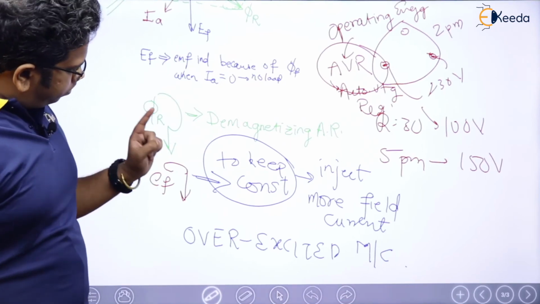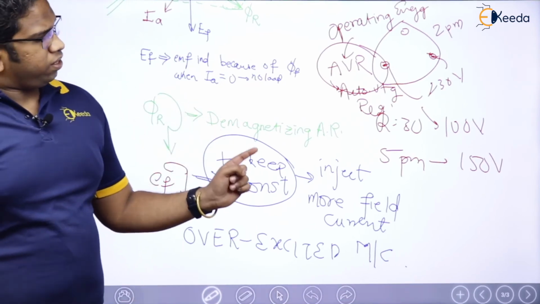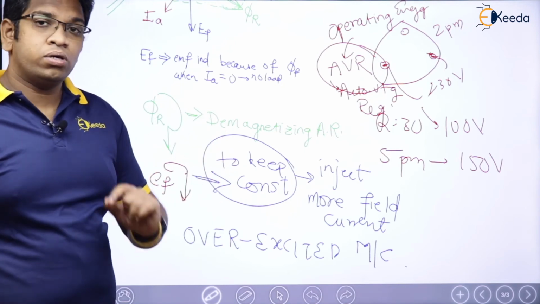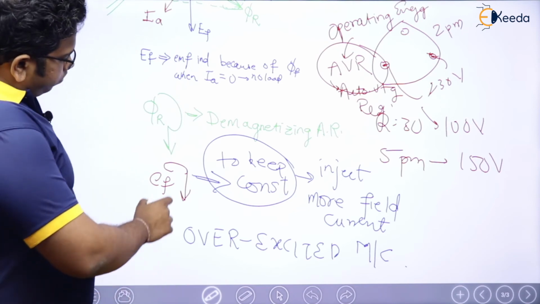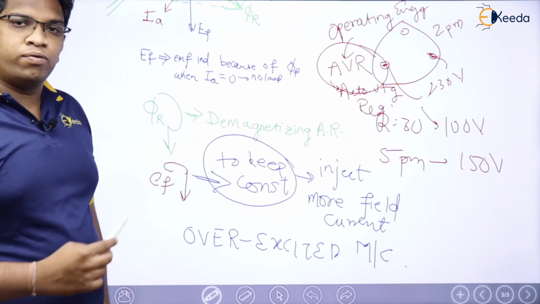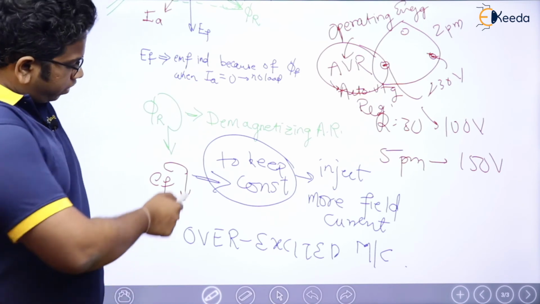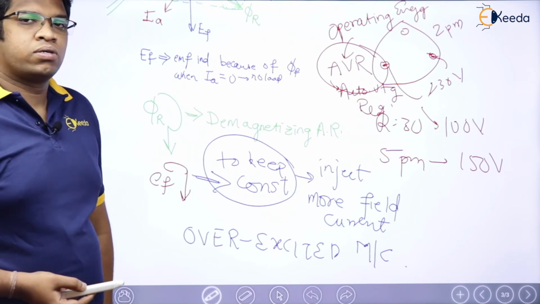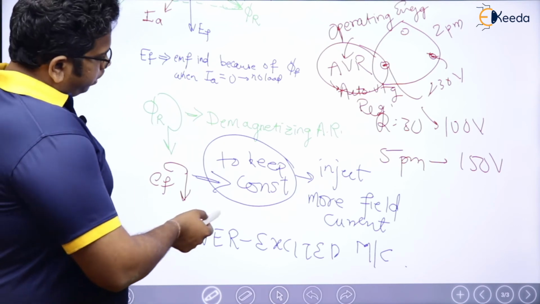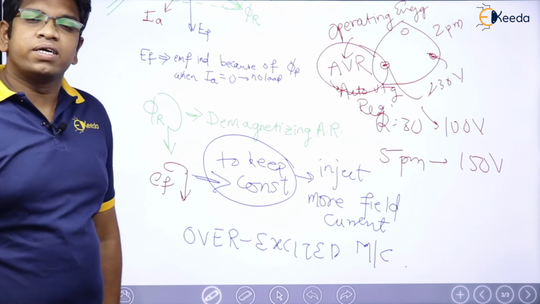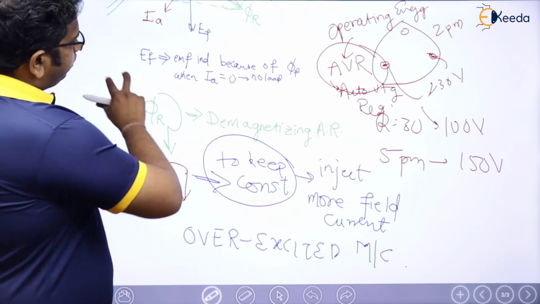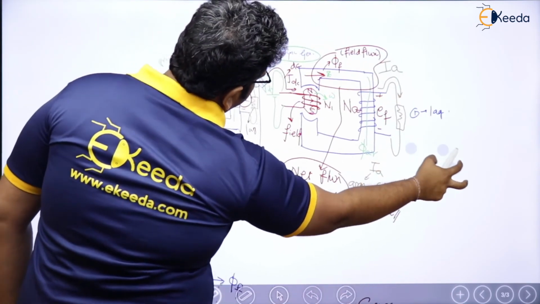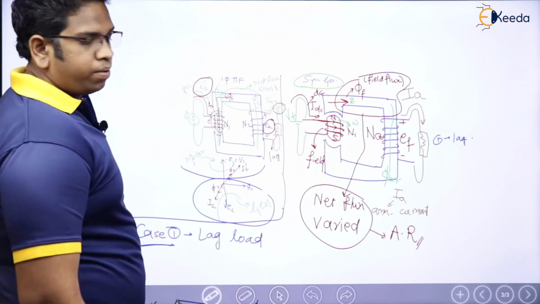The moment EF has been decreased, that should not happen, which means I have to increase the flux in the core in order to make EF constant. If I want to increase the flux in the core, what will I do? I will simply inject more field current into it. This particular field current, IDC, I am going to increase.